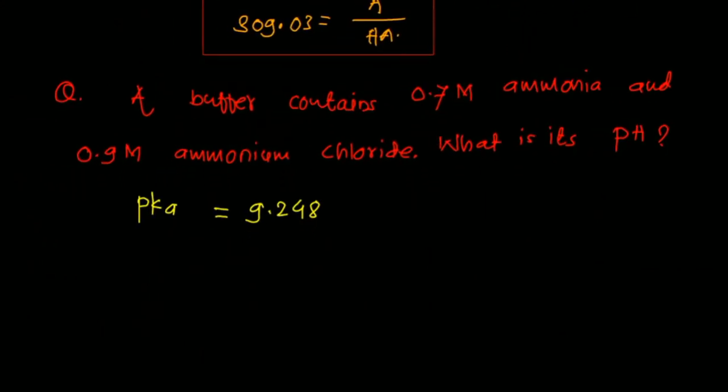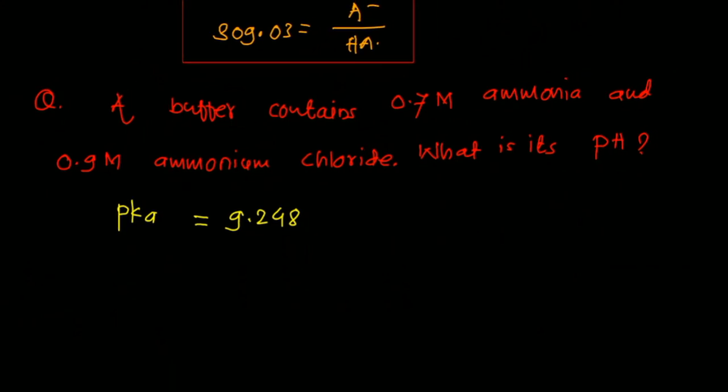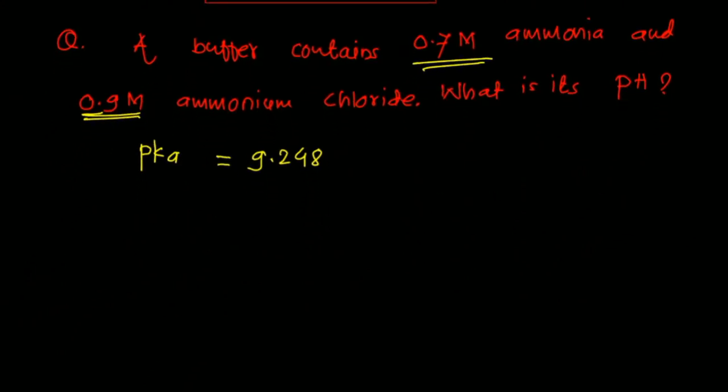Then the next question is again a buffer solution given to you, which contains 0.07 mole of ammonia and 0.09 ammonium chloride. What is its pH? The pK is given, that is 9.248. So first the given values are ammonia 0.7 molar, ammonium chloride 0.9, and pK value is 9.248.